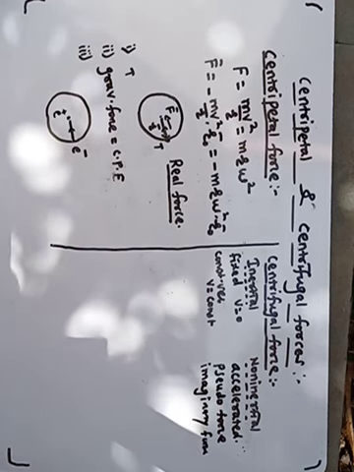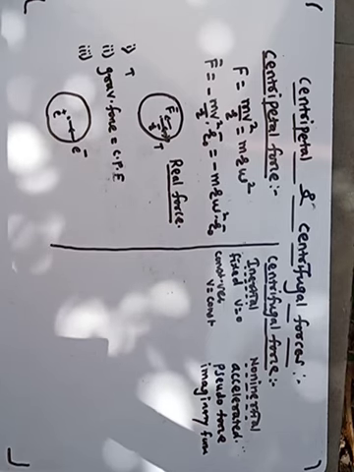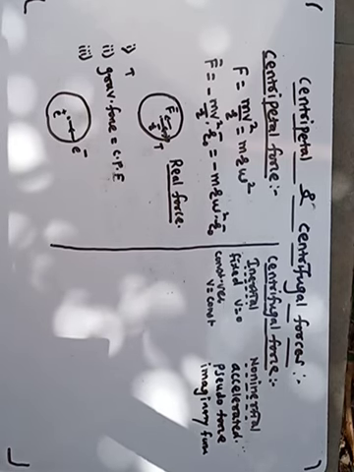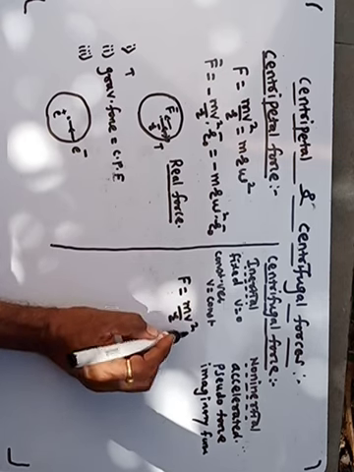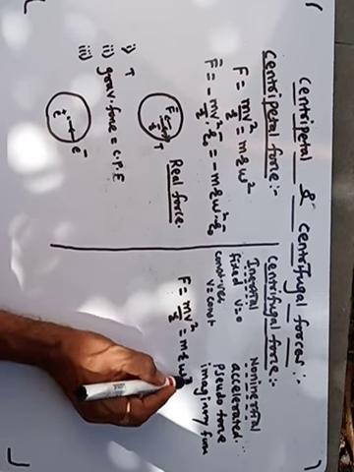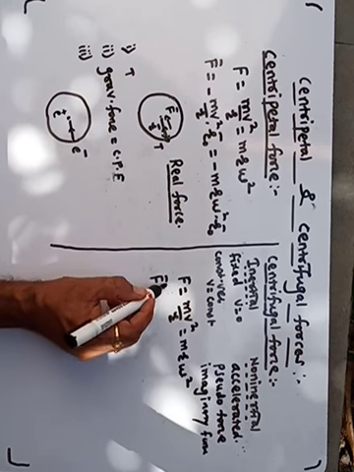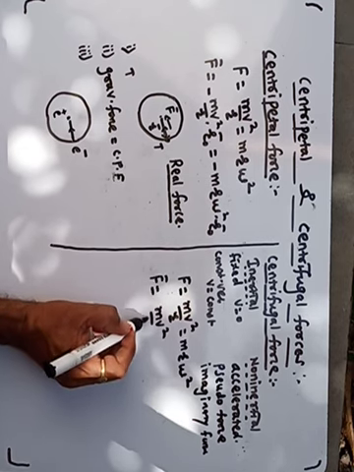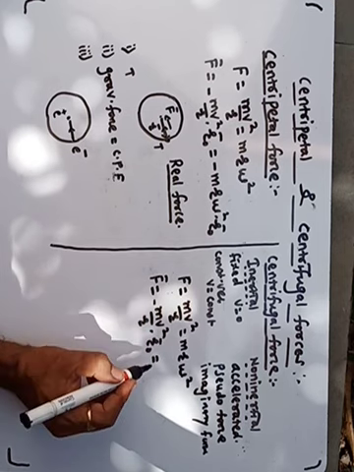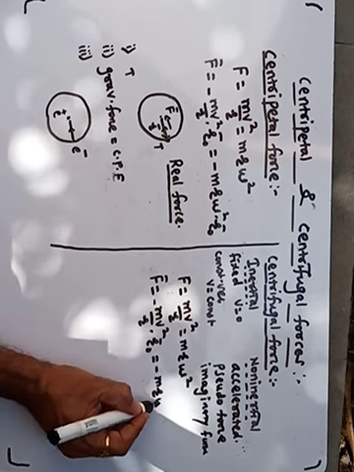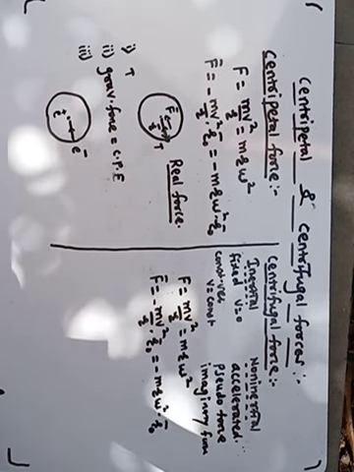And this is called centrifugal force. Centrifugal force means a force which is directed along the radius but away from the center. This is the centrifugal force. We write the equations: F is equal to mv square upon r is equal to m r omega square, or F bar is equal to mv square upon r into r0 bar, which is equal to minus m r omega square into r0 bar. This r0 bar is the unit vector along the radius.